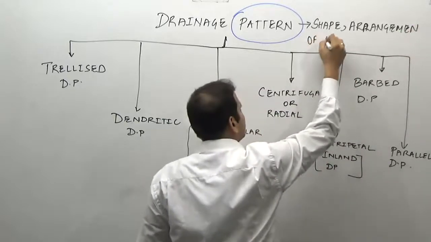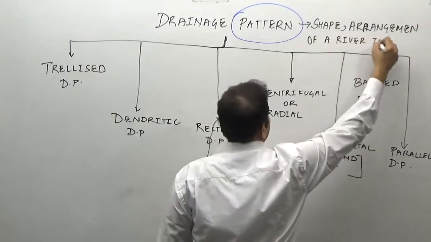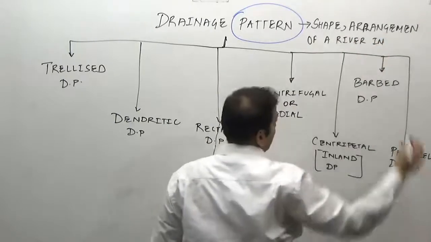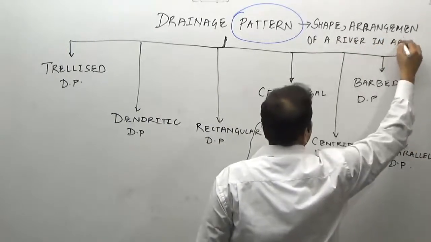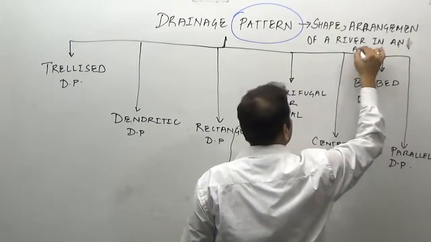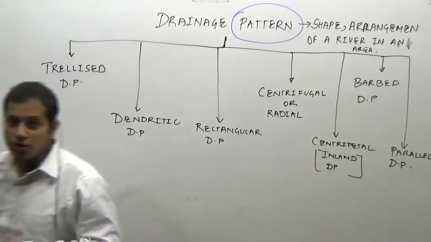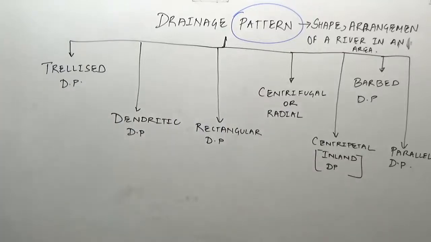So the shape or arrangement of a river in an area is known as the drainage pattern.